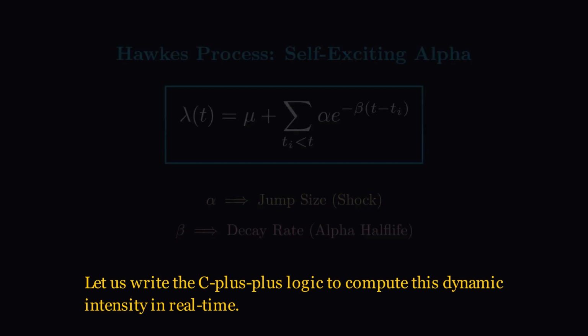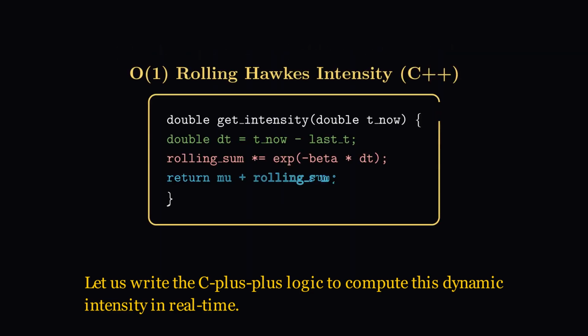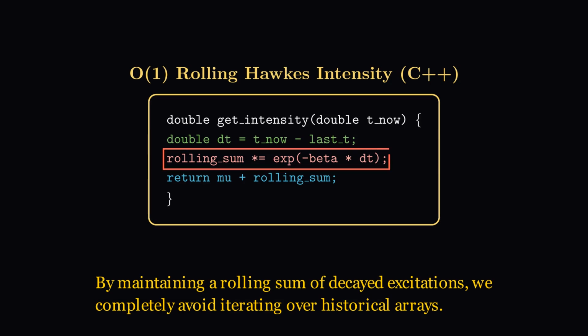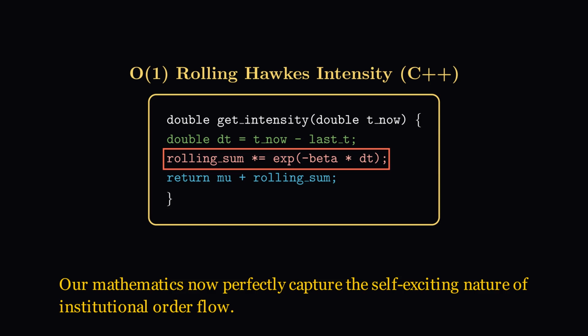Let us write the C++ logic to compute this dynamic intensity in real time. By maintaining a rolling sum of decayed excitations, we completely avoid iterating over historical arrays. We update the intensity at every tick, adjusting our routing urgency based on the residual alpha. Our mathematics now perfectly capture the self-exciting nature of institutional order flow.